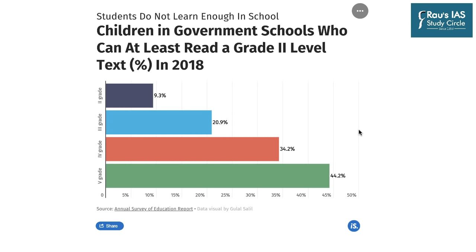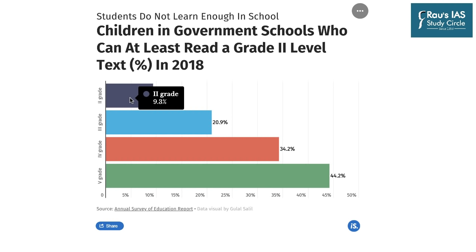Children in government schools who can at least read a grade 2 level text. A grade 2 level text should be read by everyone in class 2, or at least the ones who have passed on or graduated from class 2 to class 3. And look at what the reality is.